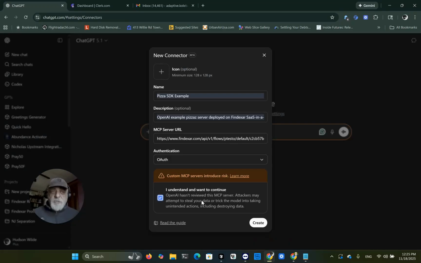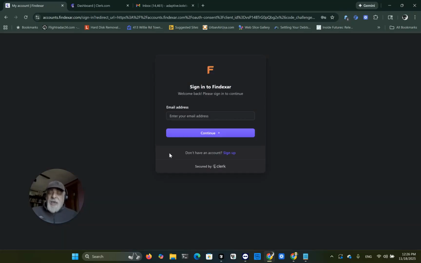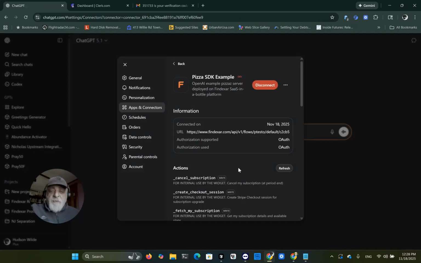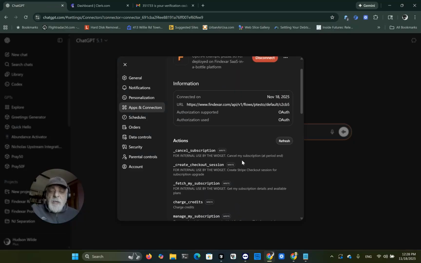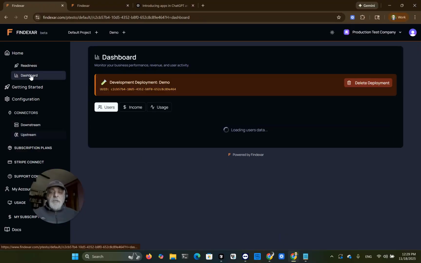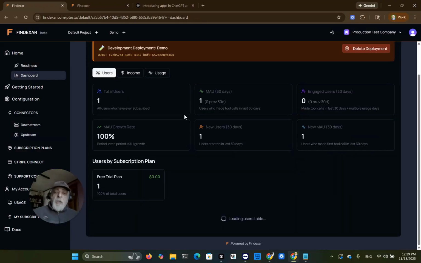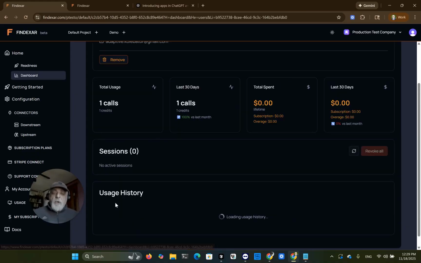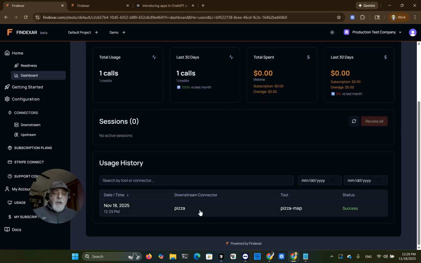That's why I'm using different browsers. So basically, sign in as the end user into the application. We have connected to that MCP server. The difference is that now we can go into the Findexar dashboard and actually see that user that signed up, right? We can see that the user made one call to the Pizza Map downstream connector.